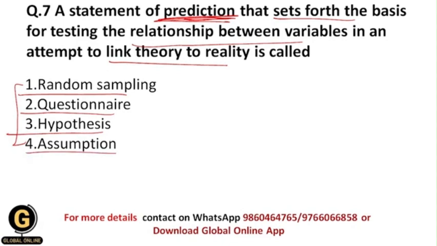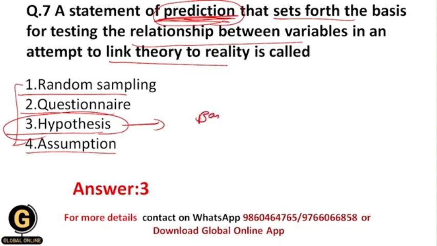So all of you now understood that, students. Now the correct answer is hypothesis, because hypothesis is the statement of prediction. That's why I have told you to focus on this word, prediction. Whenever you see prediction in the research methodology section, it is nothing but the hypothesis. And one more thing is that hypothesis gives us the basic information about the testing of relationship between the variables under study. And this is the attempt to link the theory part to the reality. All of you getting?